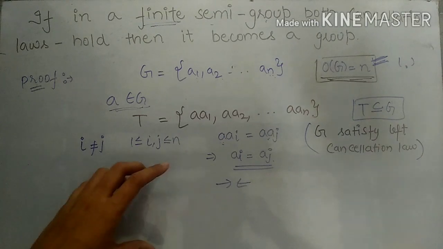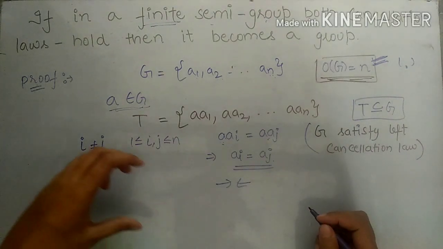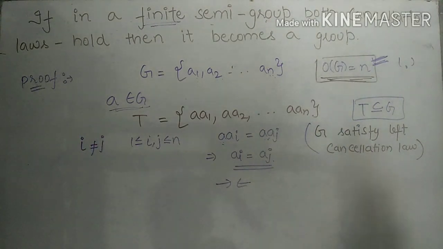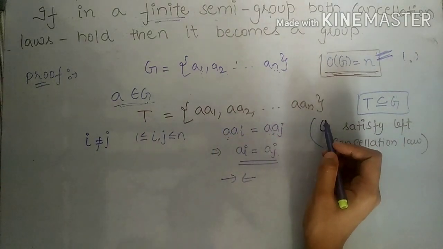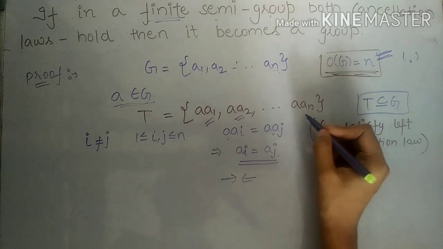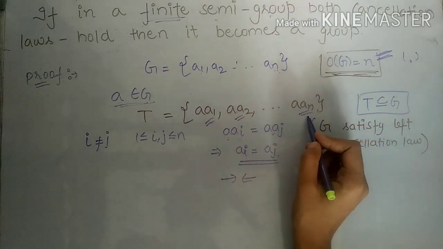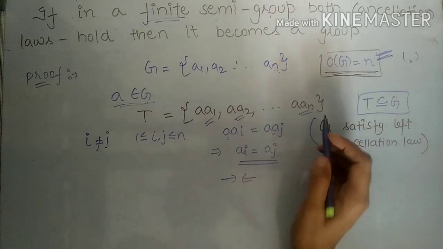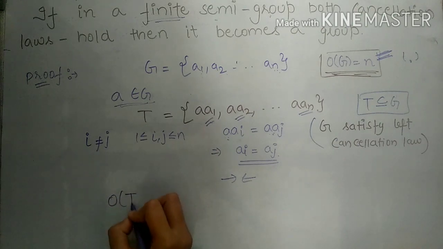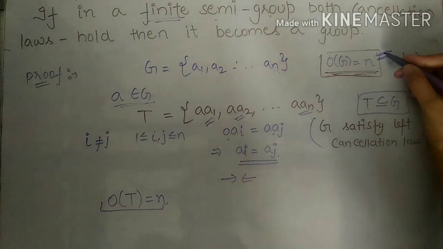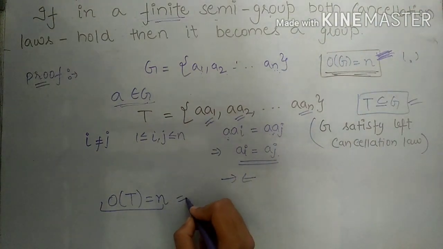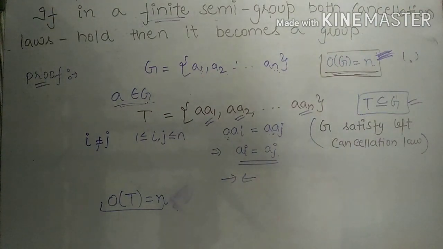Friends, we will do all things the same as we have done earlier for the set S. Here we got that all elements of T are distinct. So what can we say about the order of T? If all elements of T are distinct and we can count A1, A2 up to An, the order of T is nothing but n. So friends, we have this equation, and this equation, and this equation.